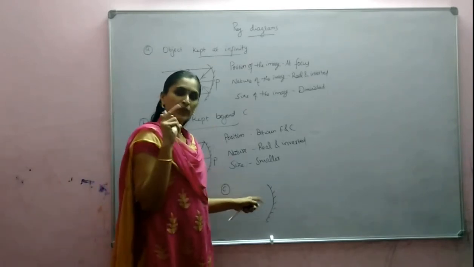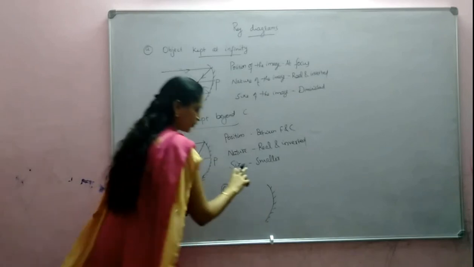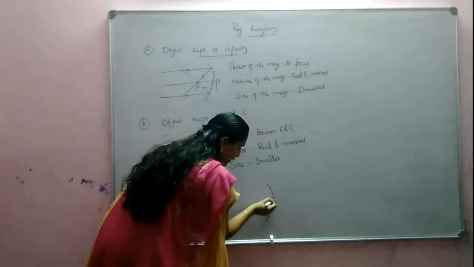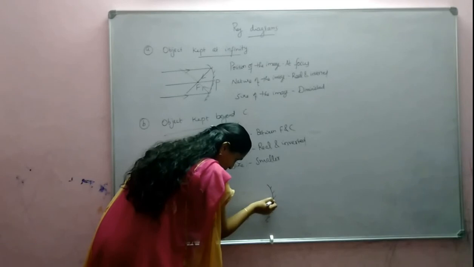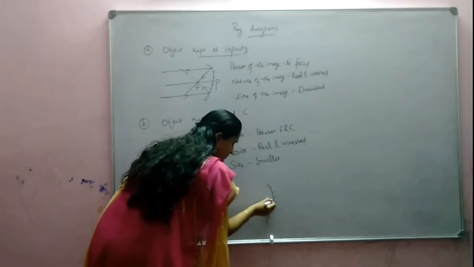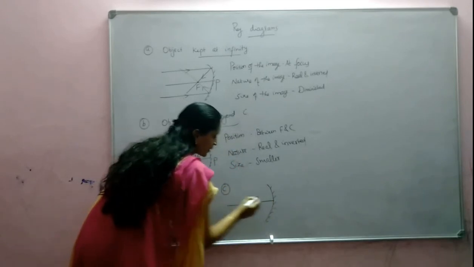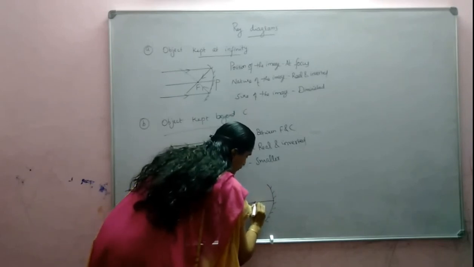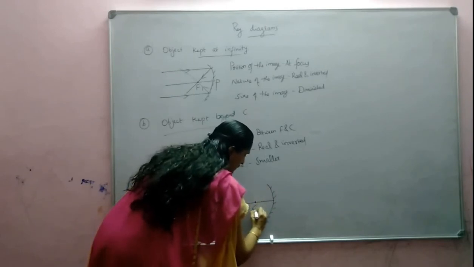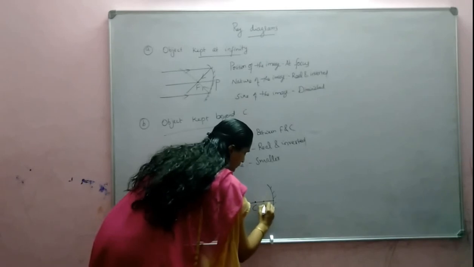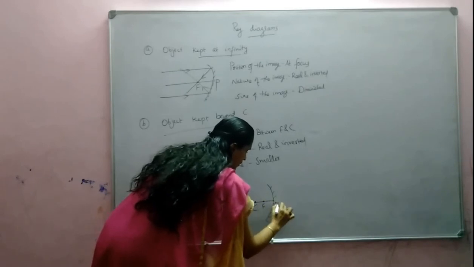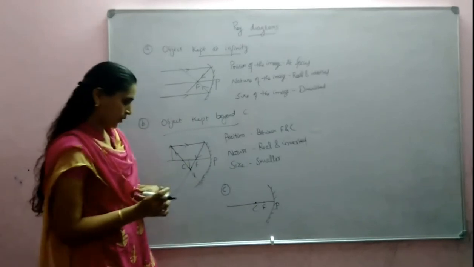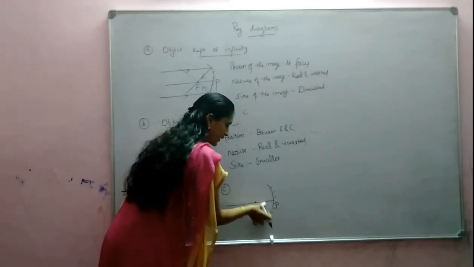So better you use a compass and draw a semicircle or an arc. Then mark the center of curvature, the center of that circle, properly, then the focus correctly. If it is not marked properly, you will not get the diagram correctly.